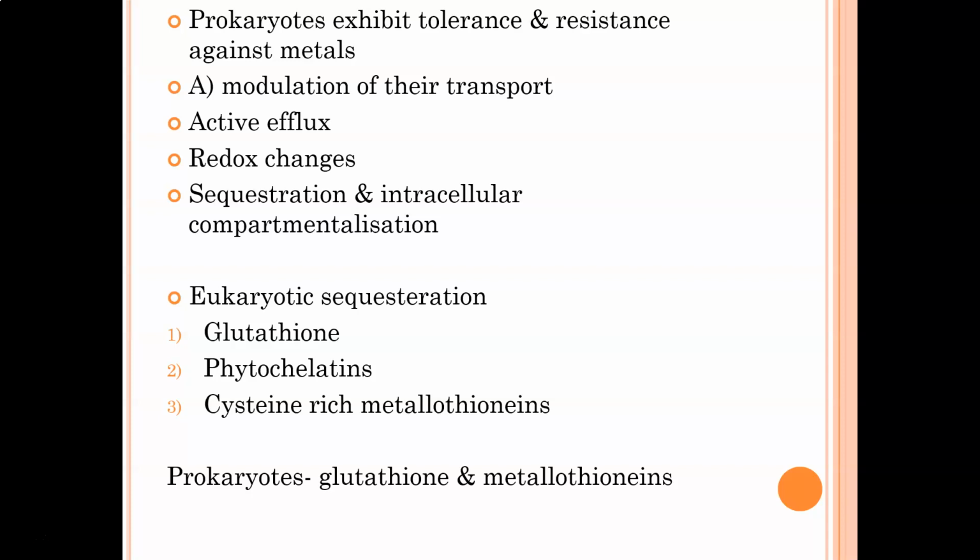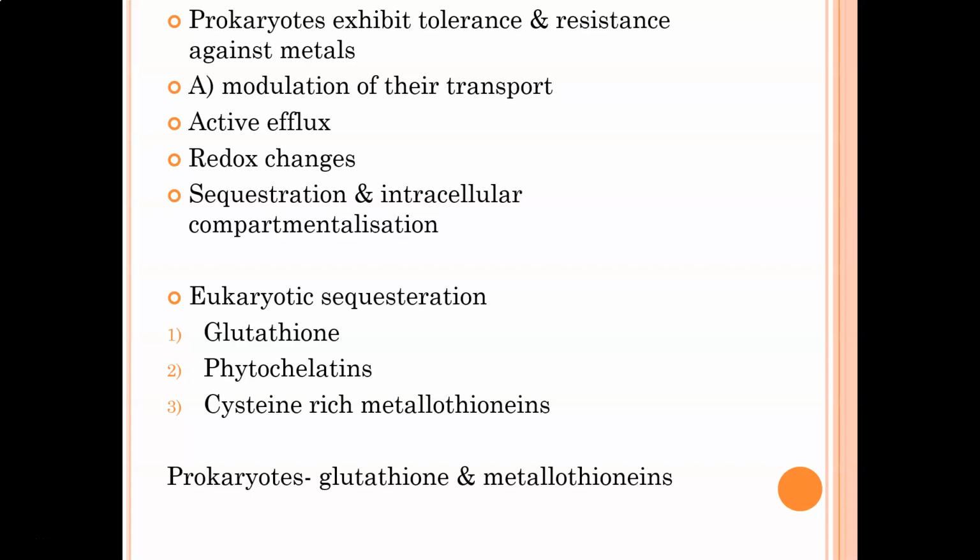But if you talk about eukaryotic sequestration, let me tell you that there are some major molecules which play a very important role, like glutathione, phytochelatin, and cysteine-rich metallothioneins.